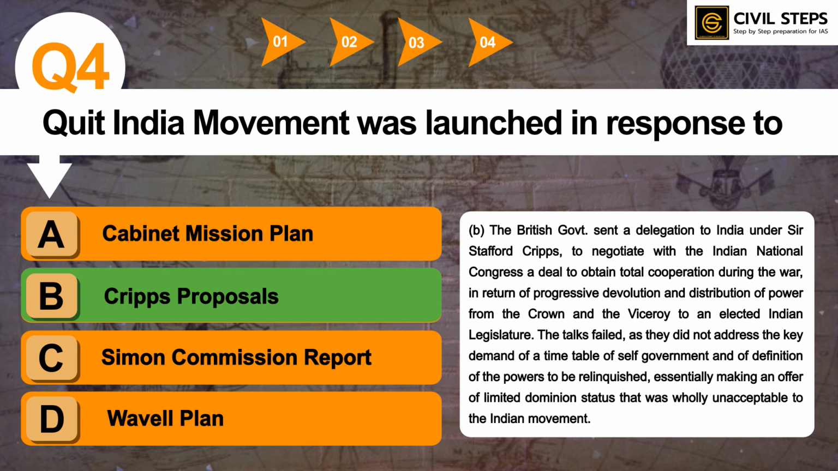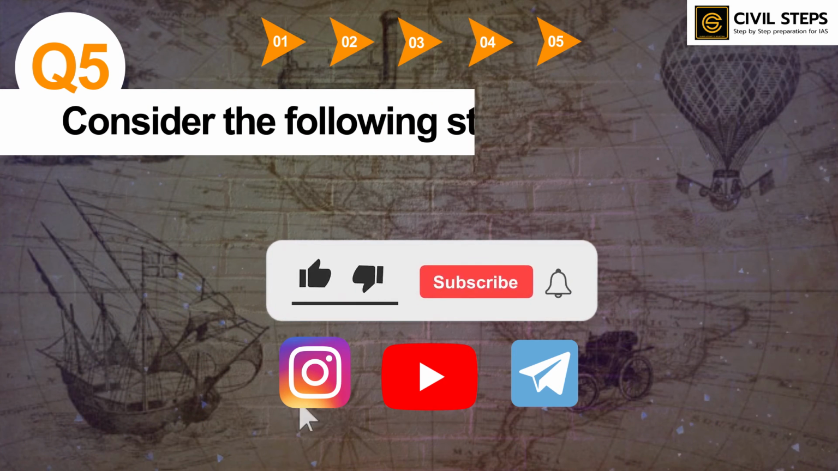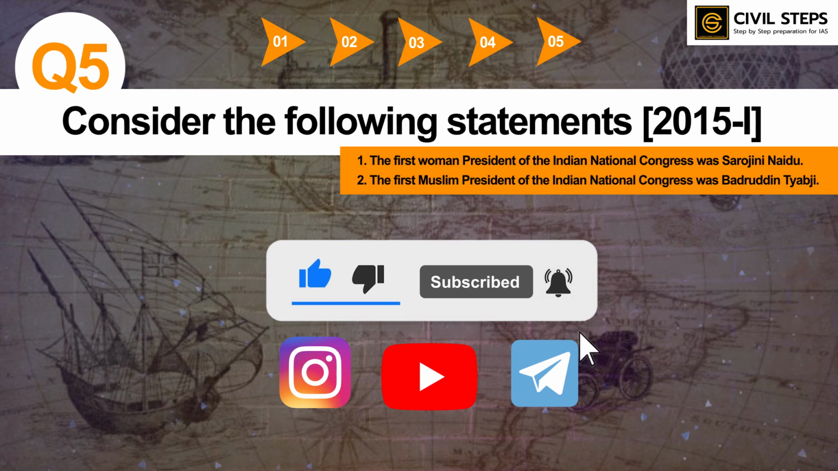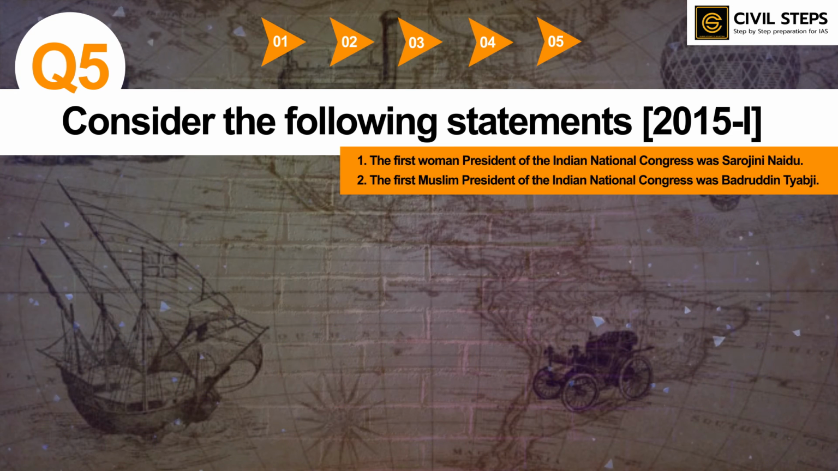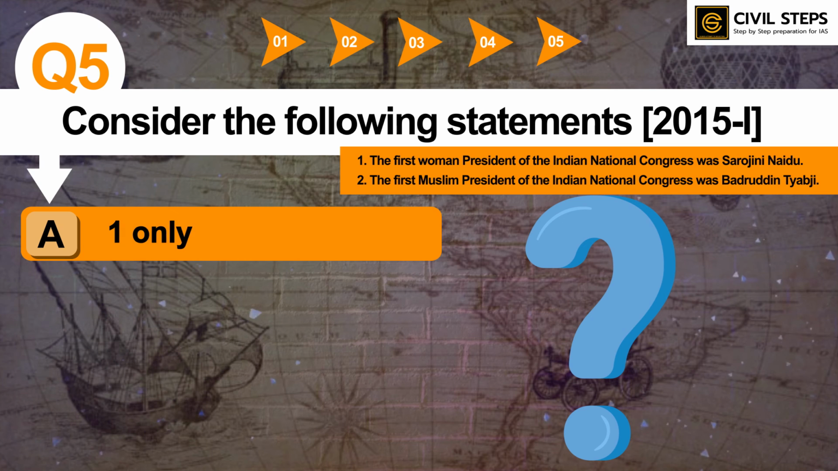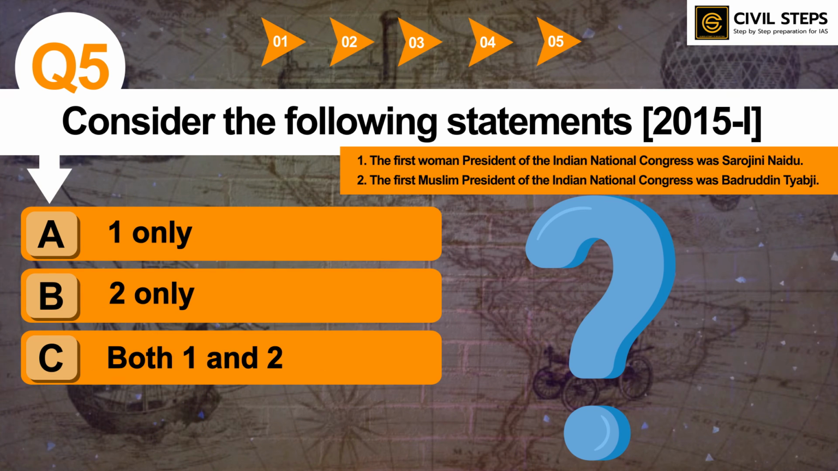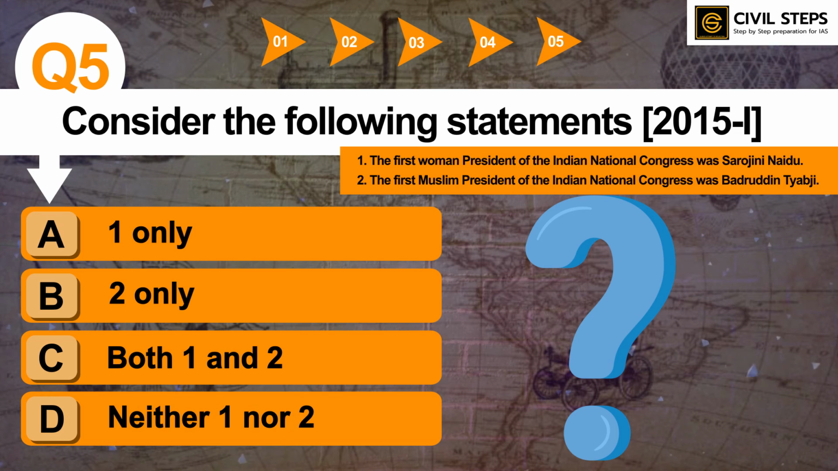Now let us discuss question number 5. Consider the following statements. First, the first woman president of the Indian National Congress was Sarojini Naidu. Second, the first Muslim president of the Indian National Congress was Badruddin Tayyabji. So, which of the statements given above is or are correct? Option A, 1 only. Option B, 2 only. Option C, both 1 and 2. Option D, neither 1 nor 2.